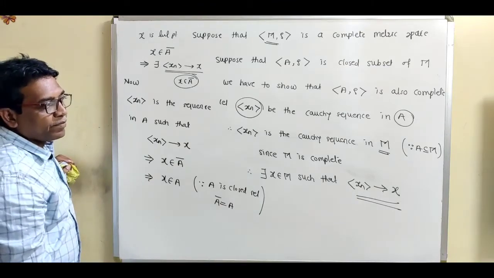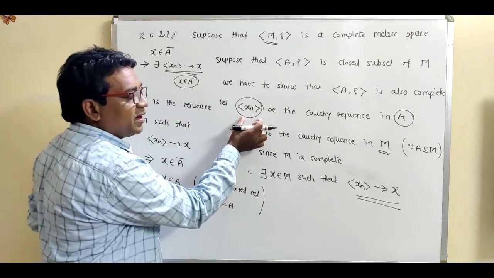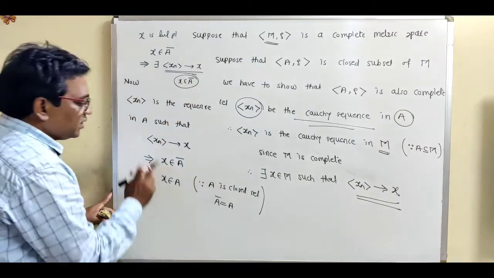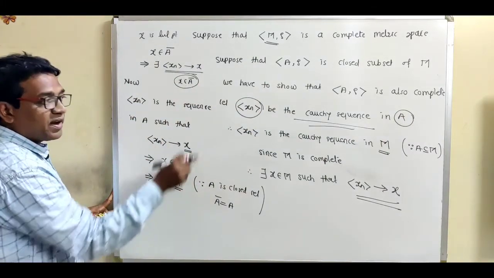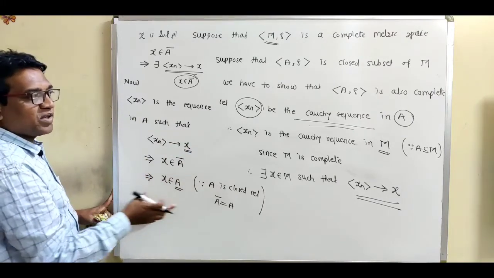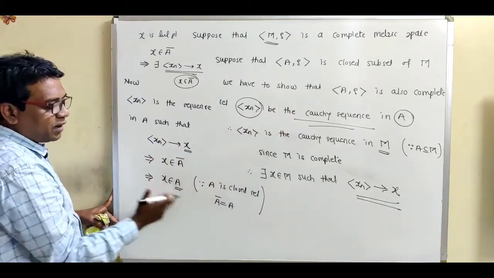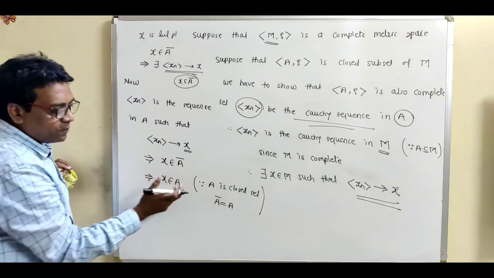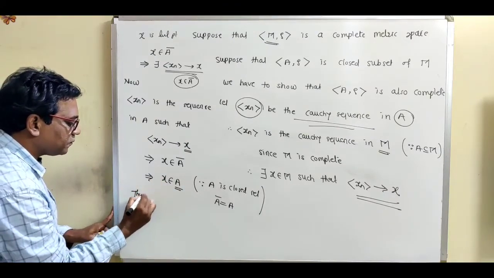So see, what we have shown: we have taken this xn as a Cauchy sequence in A, and we have shown that this Cauchy sequence xn converges to x belonging to the same set A. So according to the definition of complete metric space, we can say that every Cauchy sequence is a convergent sequence in that particular metric space. So according to the definition of complete metric space, we can say that this A is called a complete metric space.